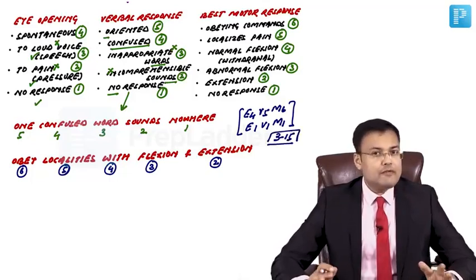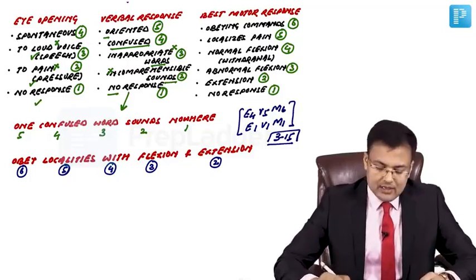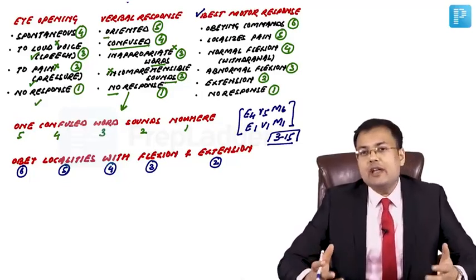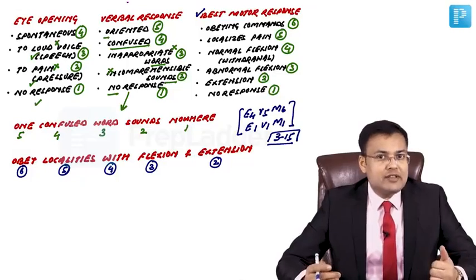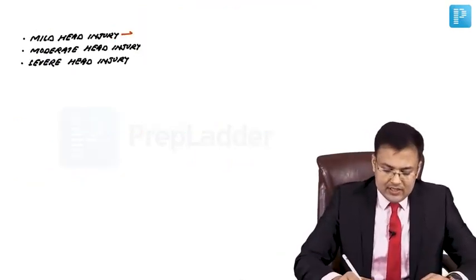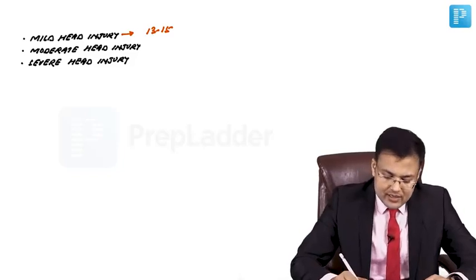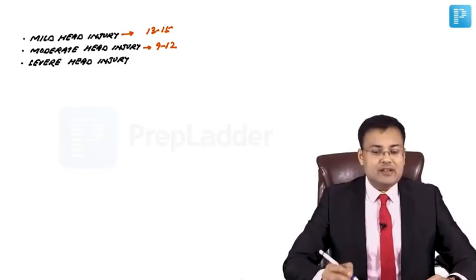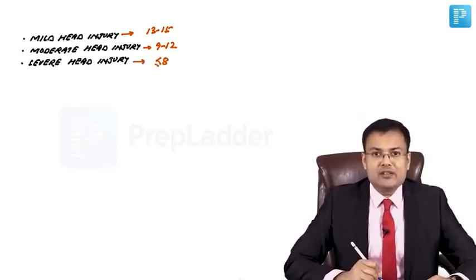We discussed the best predictor of outcome is best motor response. According to GCS, we are going to divide head injuries into mild, moderate and severe. In cases of mild head injury, the GCS score is 13 to 15. In cases of moderate head injury, the score is 9 to 12. And if patient is having severe head injury, here the score is less than or equal to 8.